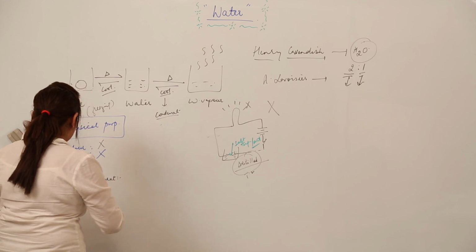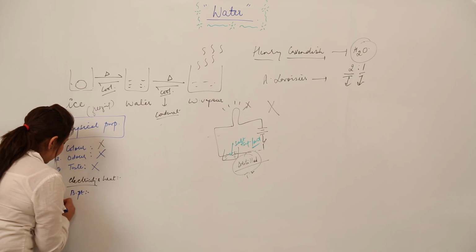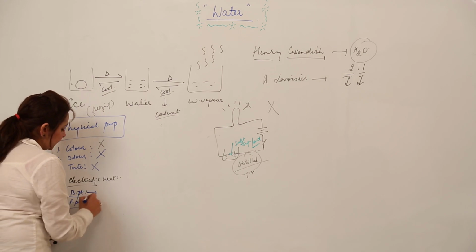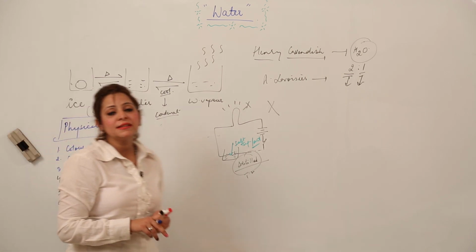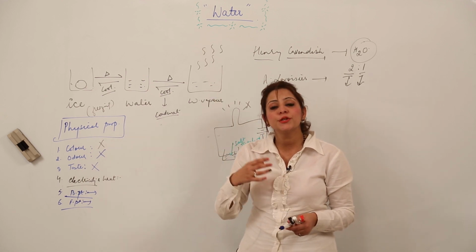So the next property we will be discussing is the boiling point, and obviously the freezing point we will be doing along with it. So what do you mean by boiling and freezing point? Boiling point is that point at which a liquid boils, that means it starts getting converted into vapor.